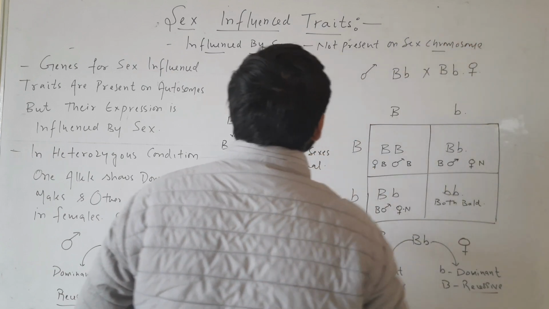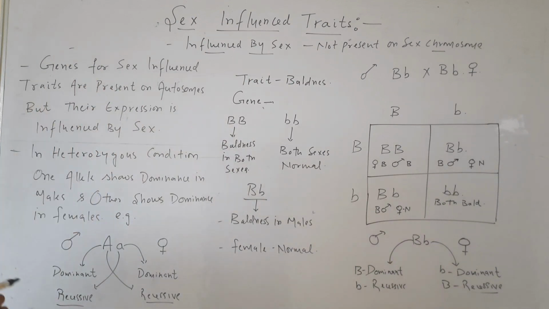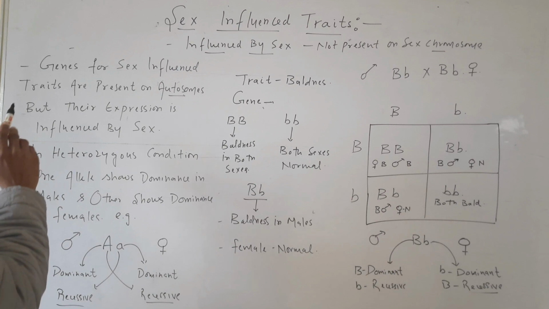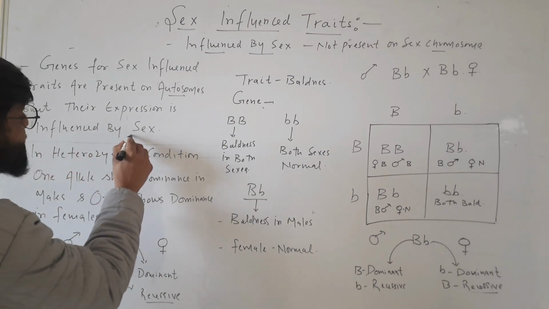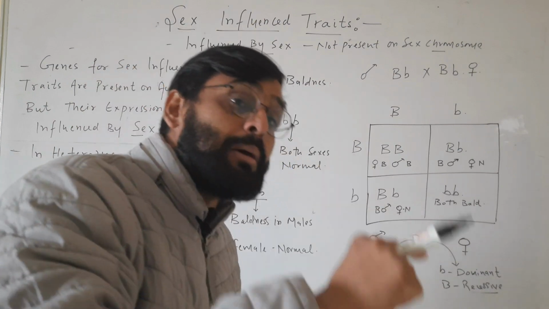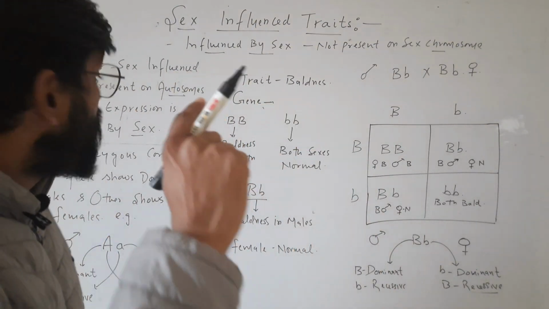The genes are present on autosomes. So genes for sex influenced traits are present on autosomes, but their expression is influenced by sex. So their expression depends on the sex, but the genes for these traits are present on autosomes.